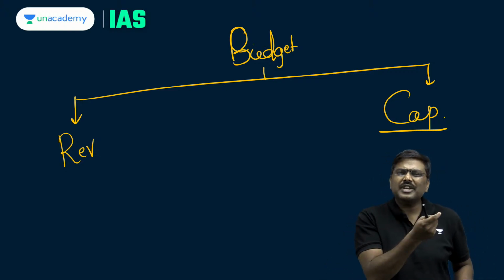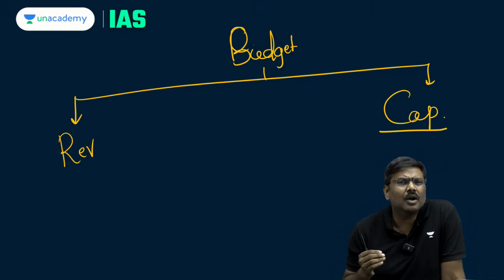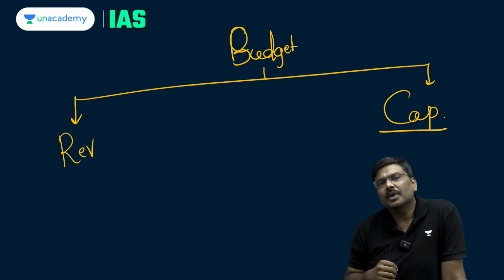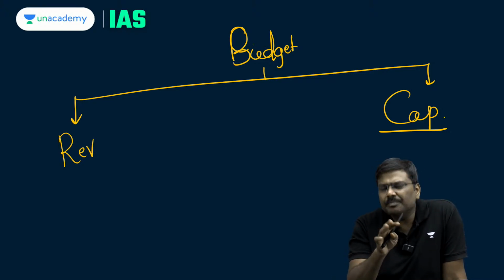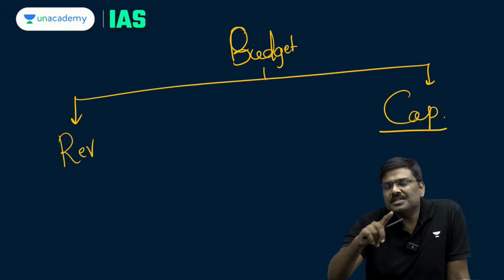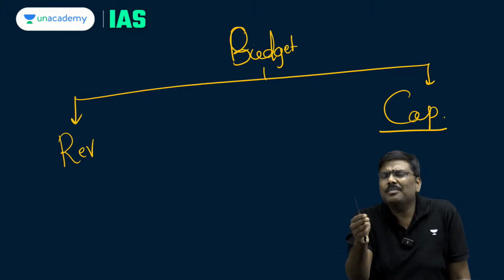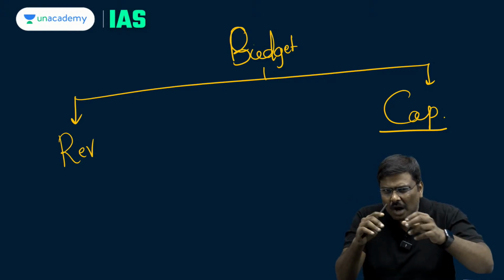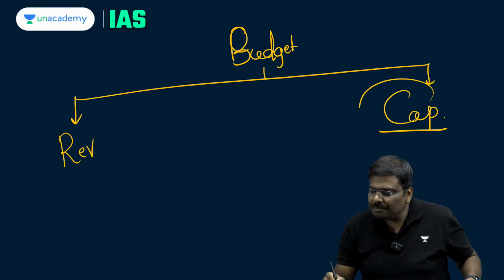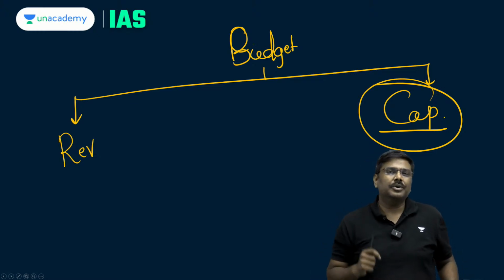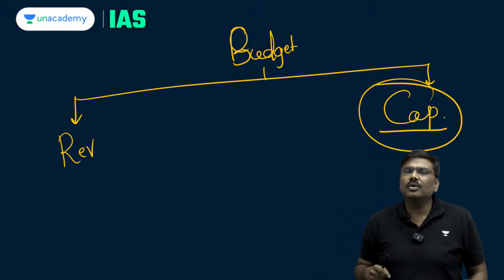Sir, how do I understand what is revenue account, what is capital account? The differentiation is very simple. If the transactions which are conducted by the government will change the assets or liabilities, how much is the asset, how much is the liability, then simply classify it under the capital account.